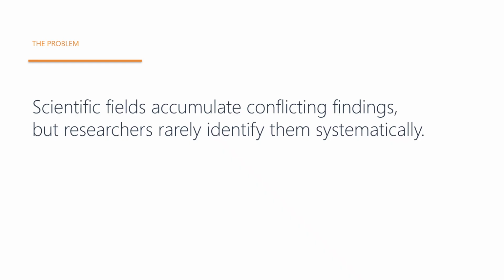These contradictions exist across every discipline, from psychology's replication crisis to medicine's conflicting treatment recommendations, to economics' competing models. Why do researchers not find them more often? Because it requires reading and comparing dozens of papers simultaneously, looking for subtle disagreements in findings, methods, or conclusions. That kind of systematic comparison is nearly impossible for a human working manually. Most researchers only notice contradictions accidentally. They happen to read two conflicting papers close together in time. This means countless research opportunities remain hidden in plain sight.